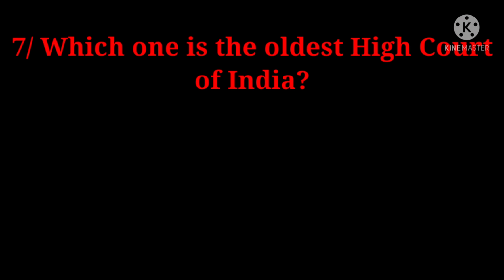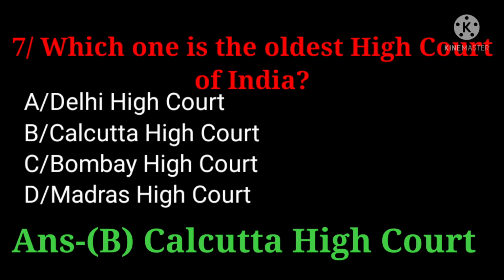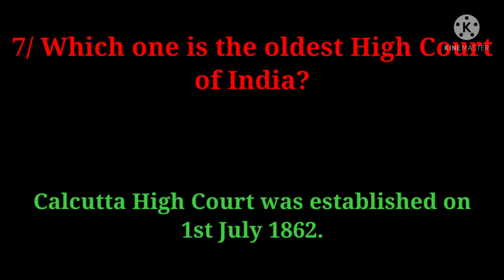Next question. Which one is the oldest High Court of India? Options are A, Delhi High Court, B, Calcutta High Court, C, Bombay High Court, D, Madras High Court. 10 seconds for you to think. And the right answer is option B, Calcutta High Court. Friends, Calcutta High Court was established on 1st July in 1862.